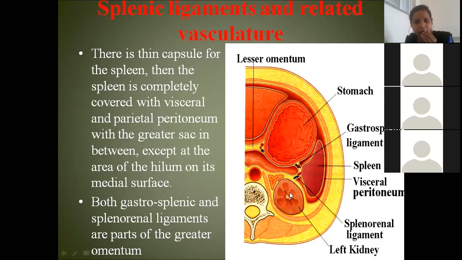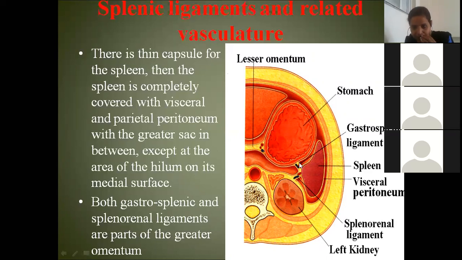Gastrosplenic ligament. Are you finding a connection between the left kidney and the spleen? The name of the ligament is splenorenal, also called lienorenal. I'll show you the spelling. Splenorenal or lienorenal. Okay. So these two are the splenic ligaments.